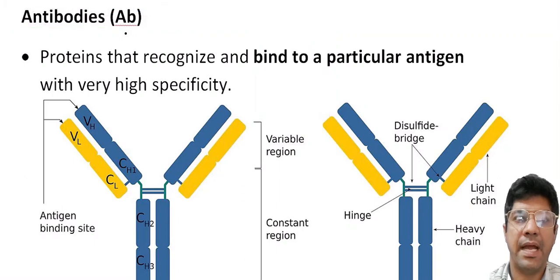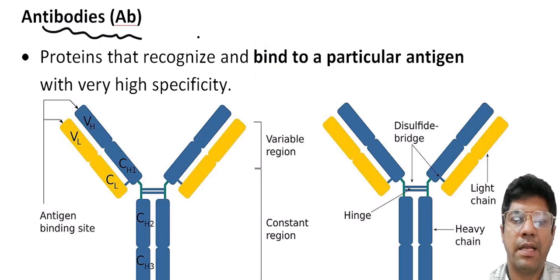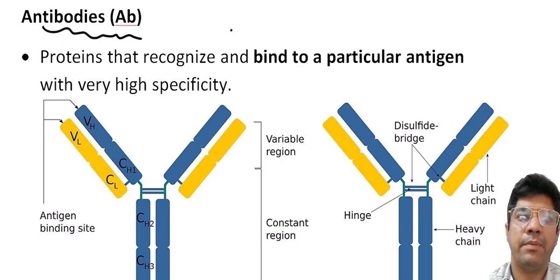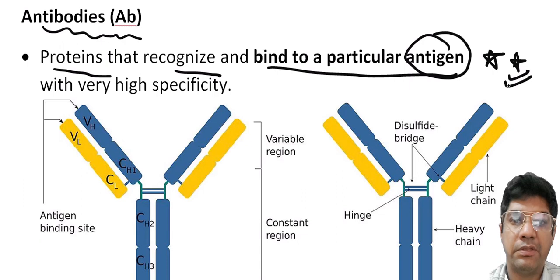Next topic is antibodies. What are antibodies? Antibodies are proteins that have extremely high specificity for recognizing and binding to particular antigens. They are produced by the immune response to exposure to a specific antigen. So when the immune system encounters a new pathogen,